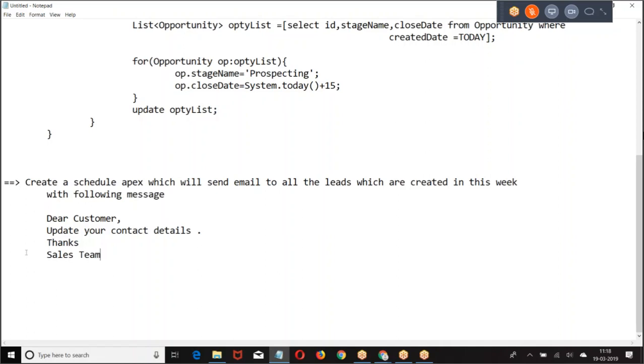Satish, why are we passing the parameter SchedulableContext SC? What does it contain? It contains the job ID, the ID of the job which is running. Thank you.